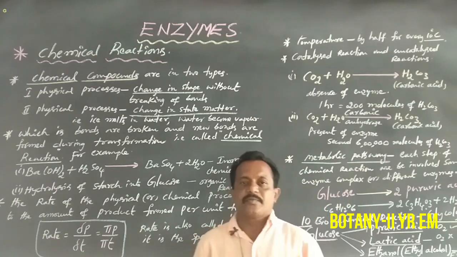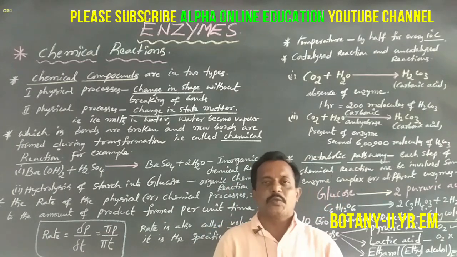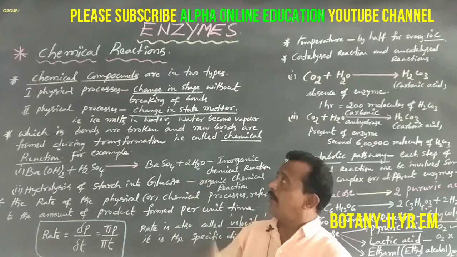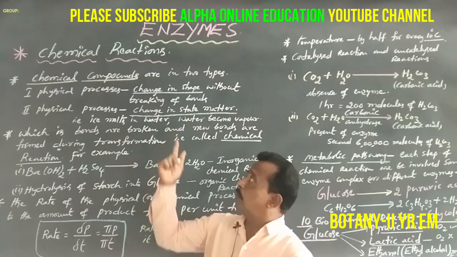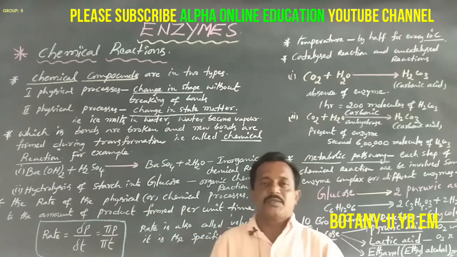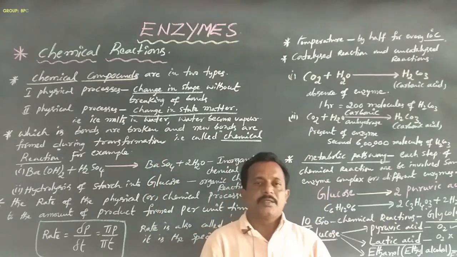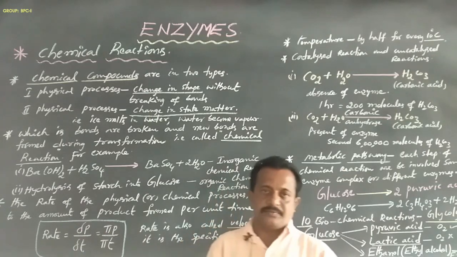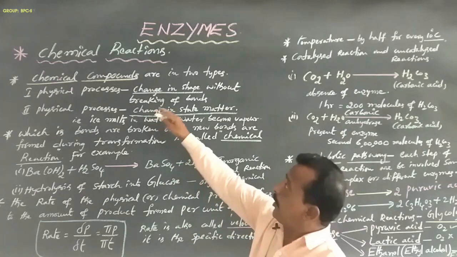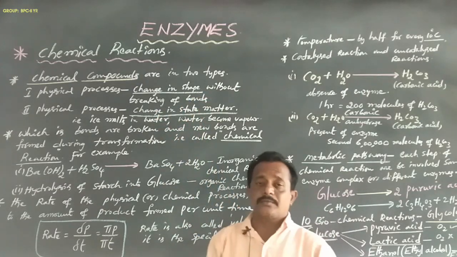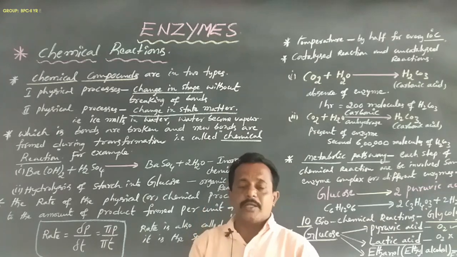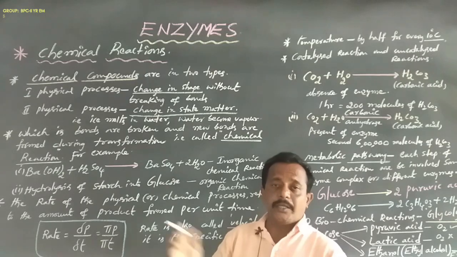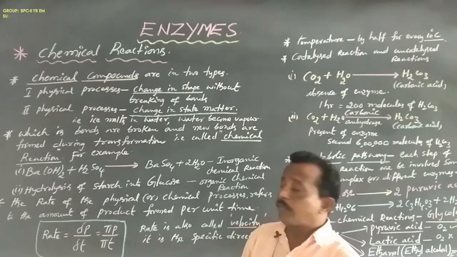Dear students, in previous classes we discussed the introduction to enzymes. Today we are going to discuss chemical reactions. Dear students, let us first understand chemical reactions. Chemical compounds are of two types, observed in a physical process and in a chemical process.